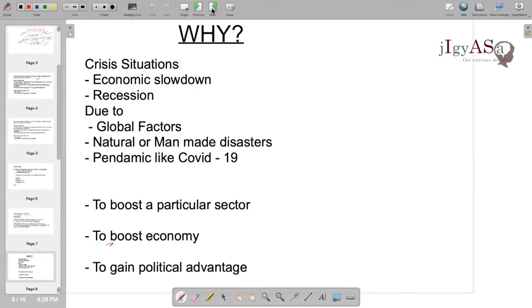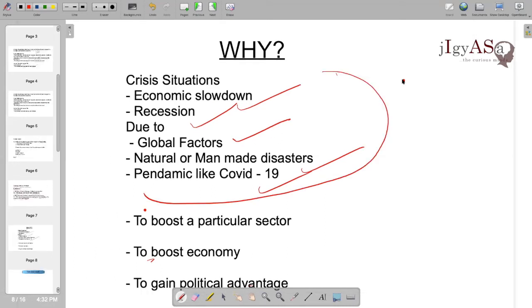As has been explained in the video, what are the crisis situations? Crisis situations are like economic slowdown and recession. How do they happen? They can happen because of global factors, natural or man-made disasters, a pandemic like COVID, any factors which are beyond human apprehension and control. A stimulus package is used for economic slowdown, recession, to boost a particular sector like agriculture or manufacturing, to boost the overall economy, or to gain political advantage as well.